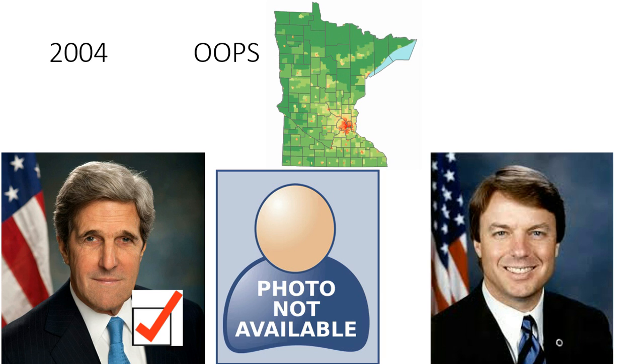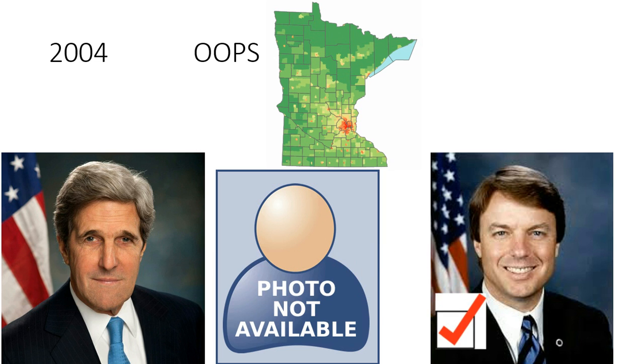So, the last time that we had a faithless voter was actually in 2004. Minnesota went Democrat. It voted for Mr. Kerry. And at the time, Minnesota had anonymous voting, so you don't know who you're voting for. And what they think happened was somebody voted for the wrong person. They voted for John Kerry's vice presidential candidate, John Edwards, for president. So it was kind of an oops moment. They don't know who it was. They weren't punished, but it's one of those things like, oh, oops, somebody actually did this. So that's the last time that we've had a faithless voter in the Electoral College.